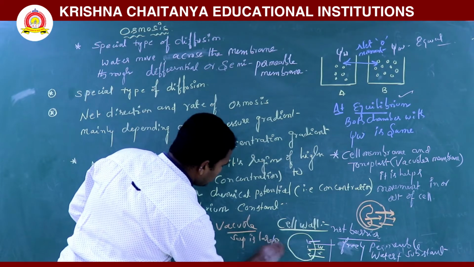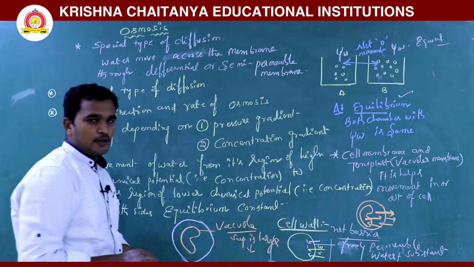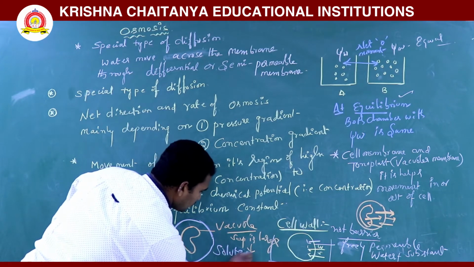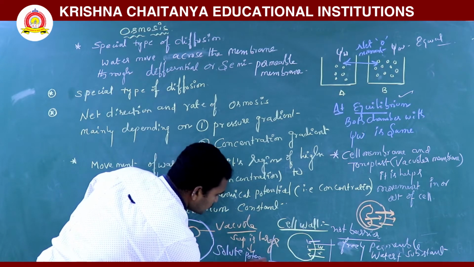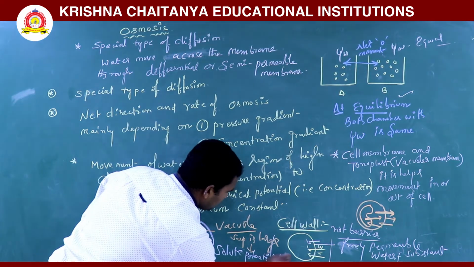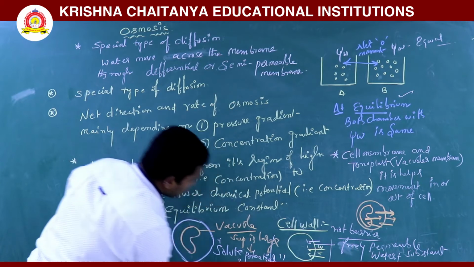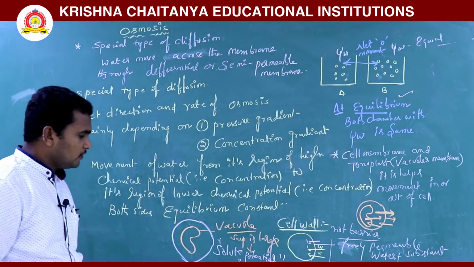So it decides the solute potential in the cell. Okay, it decides the solute potential in the cell.